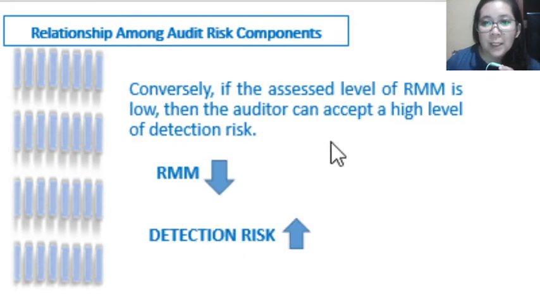Conversely, if the assessed level, on the other hand, is low, then the auditor can accept a high level of detection risk. What is the meaning of this?